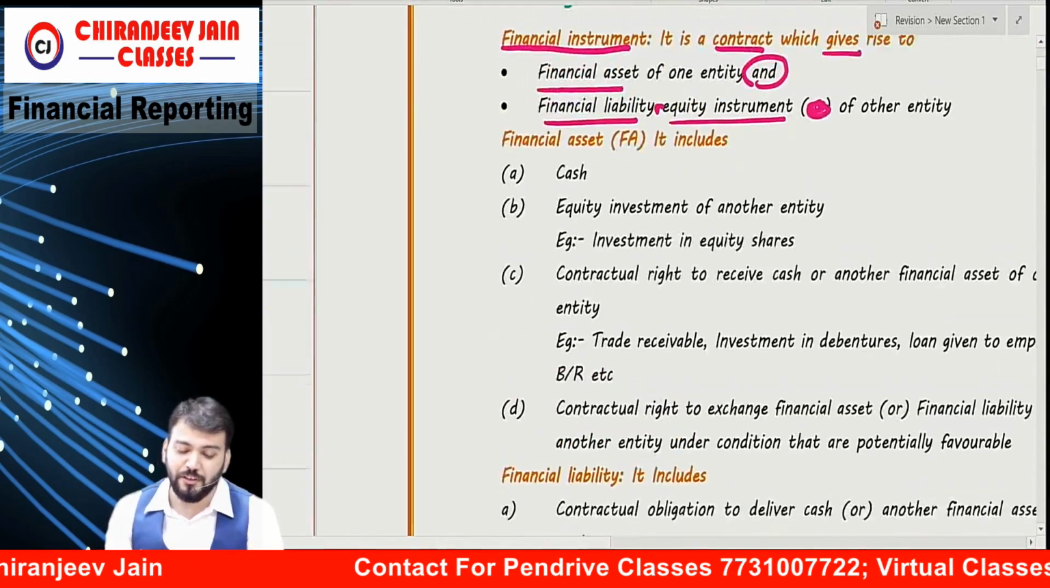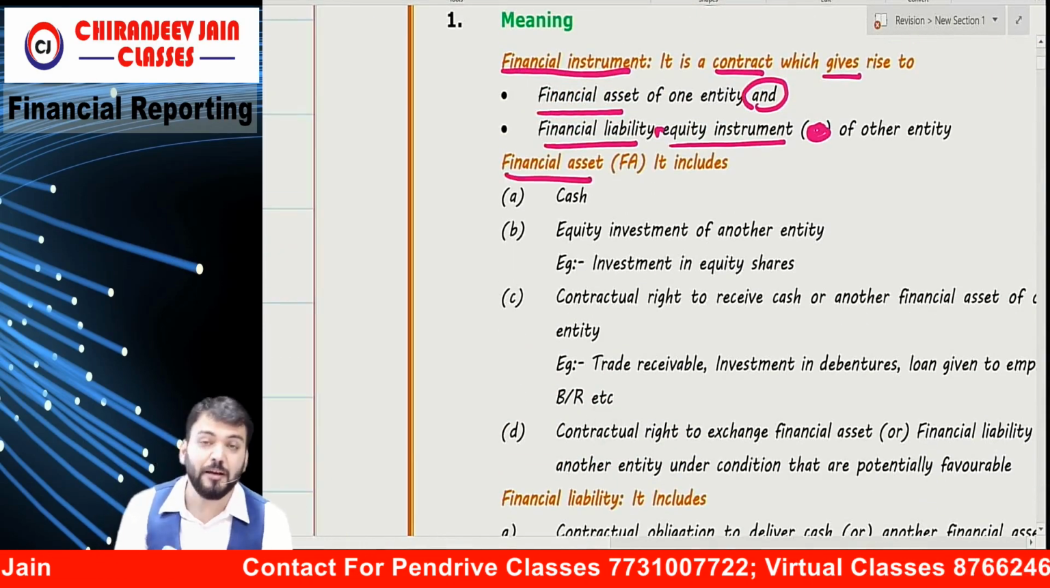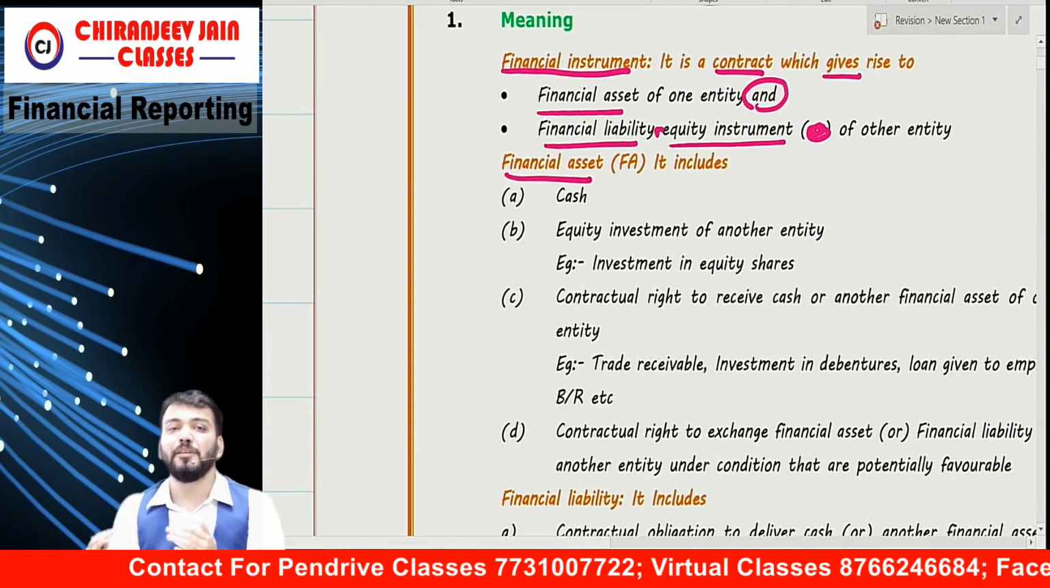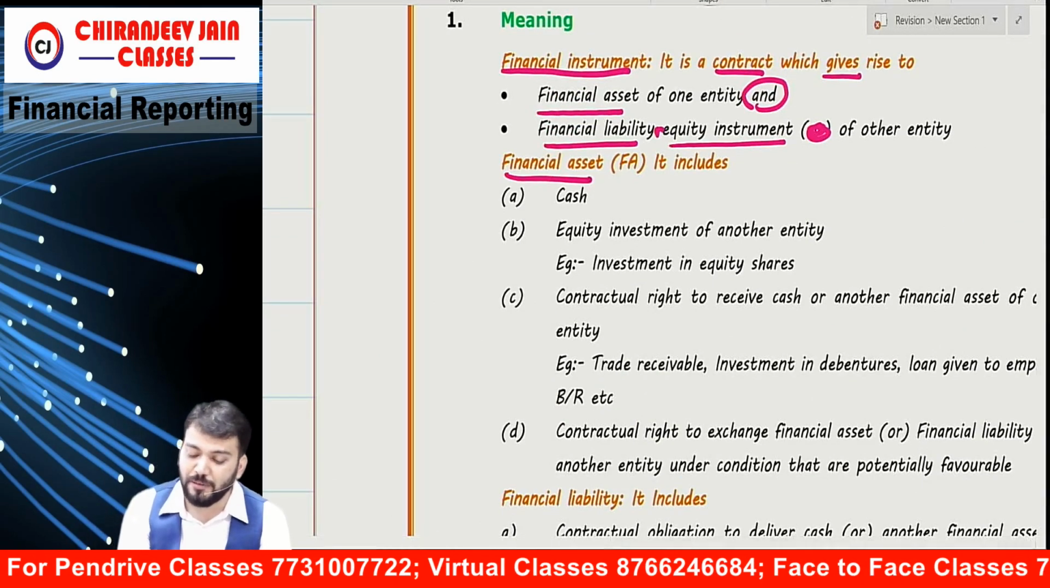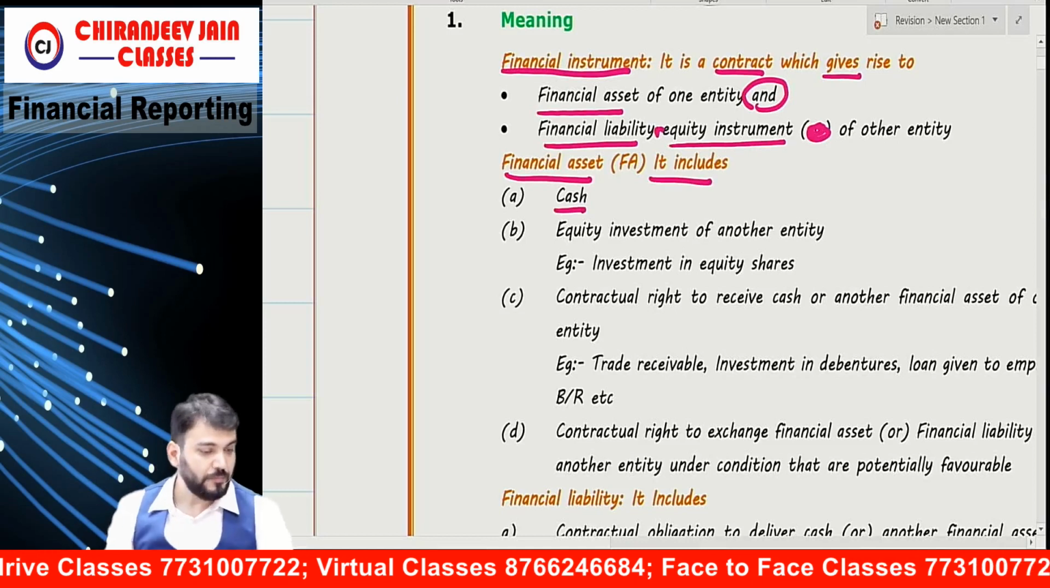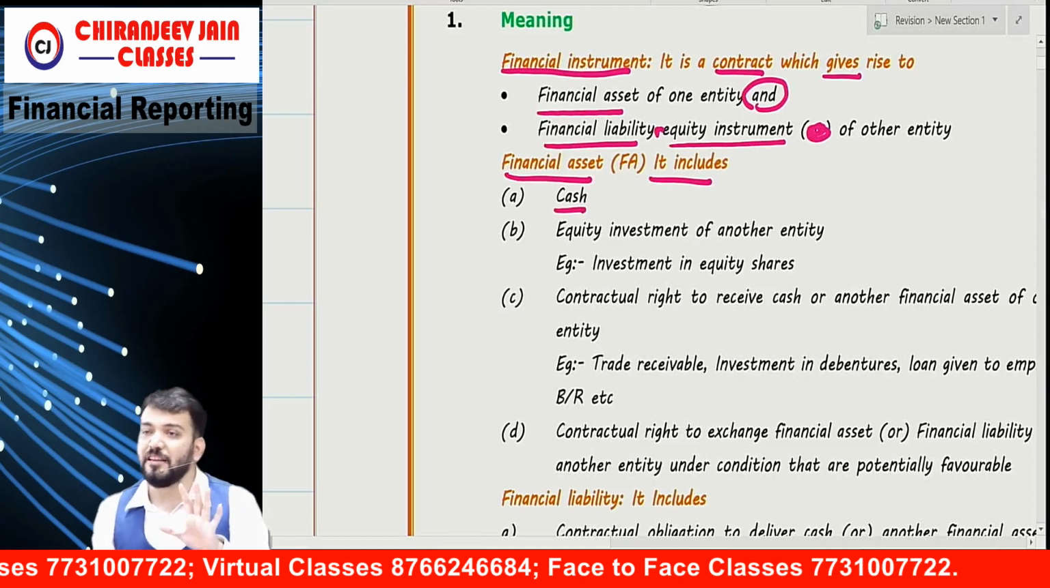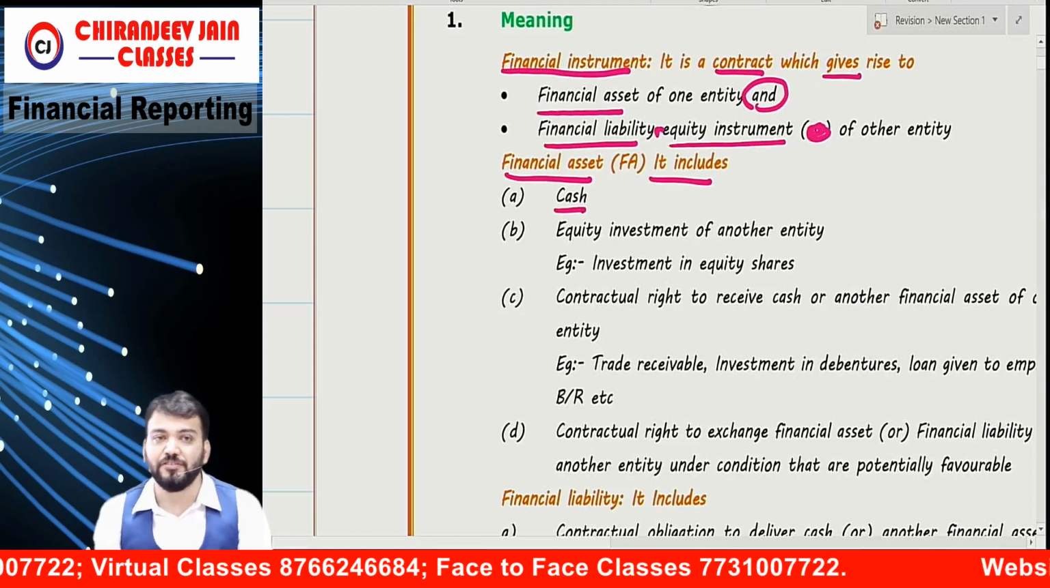So, sir, what is the meaning of financial asset? When I come to financial asset, they have given an inclusive definition. What is the meaning? It includes cash. So, cash is a financial asset.